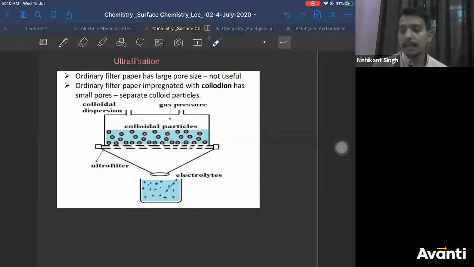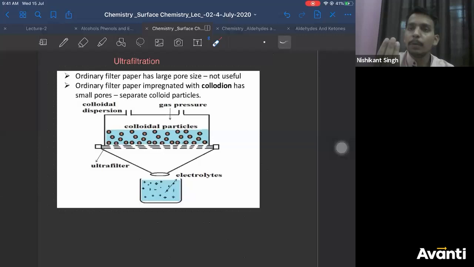The next method is ultrafiltration, right? So what is ultrafiltration? See this carefully. You must have done filtration, basic filtration in your lab. The basic filter paper which you use, rough filter paper we say, if you see it in sunlight, you can see the rectangular pores in it, right? So pore size is very large. If the pore size is very large and you take a colloidal solution, I hope you have done the separation. There's a conical flask, you put a funnel on it, put a filter paper on the funnel, then you pass your solution from the funnel.